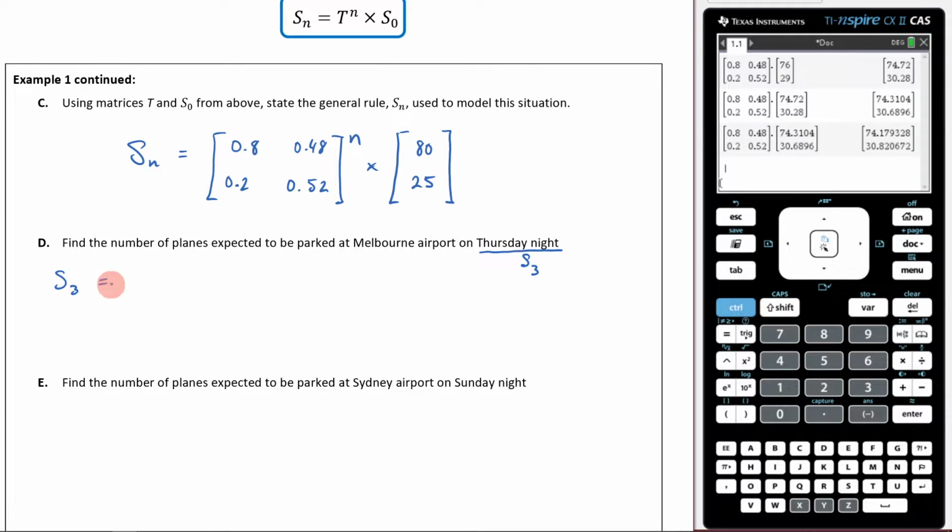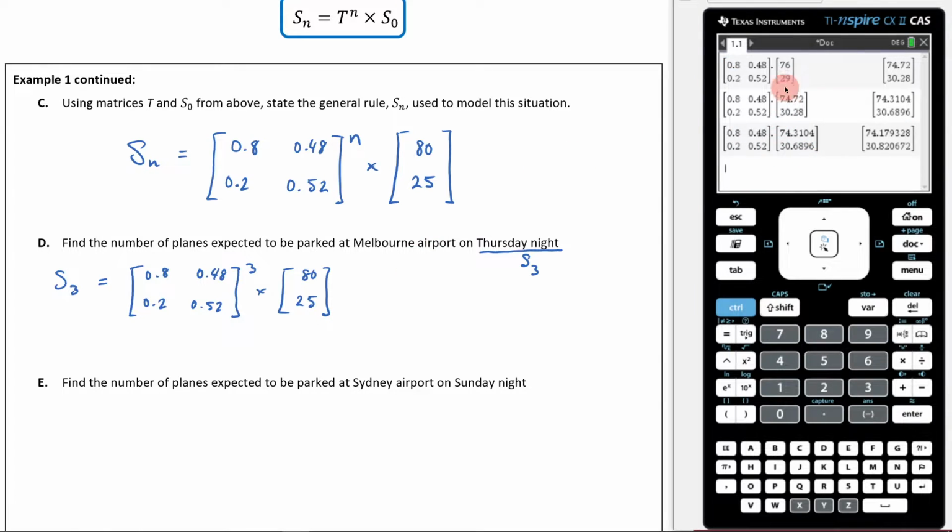All I'm going to do is take my transition matrix and raise it to the power of 3 times by 80, 25. Okay, and let's see what happens here. Let me just clear some of this up.